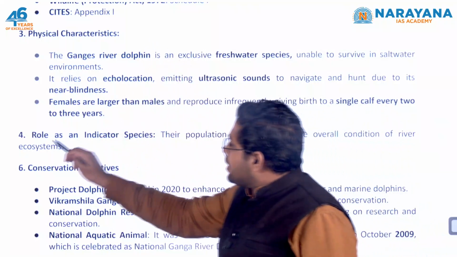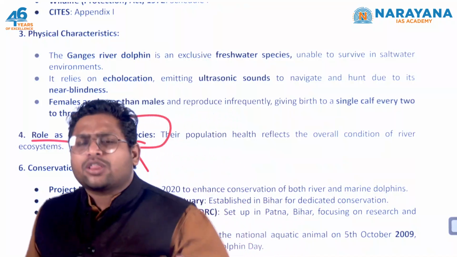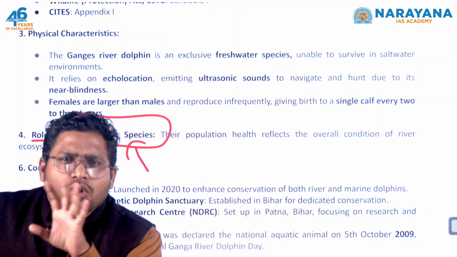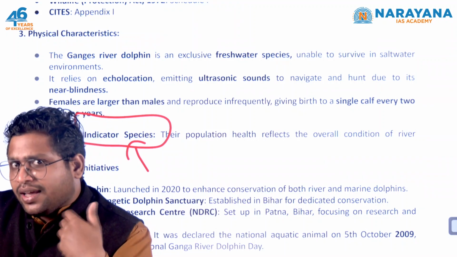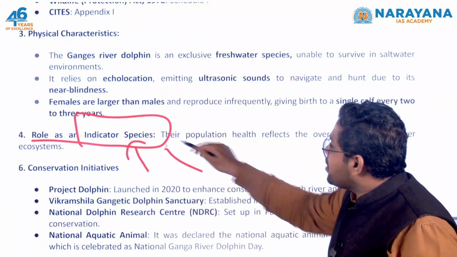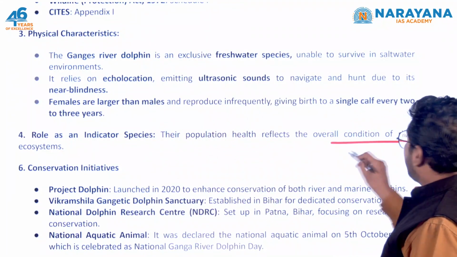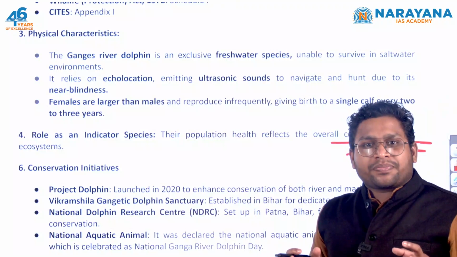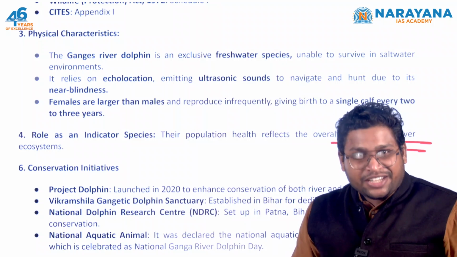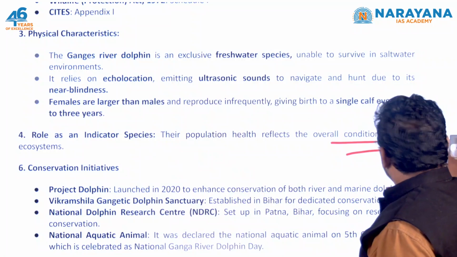Most importantly, this species is also known as an indicator species. If you want to know the health of a particular ecosystem, we look at one or the other highly important species. If you completely destroy this species, the entire ecosystem will collapse. That's the reason we call the Gangetic dolphin an indicator species. It reflects the overall condition of the river ecosystem. So if the river ecosystem is not good, if it's highly polluted, with hypoxic conditions, then you will not see Gangetic dolphins over there.